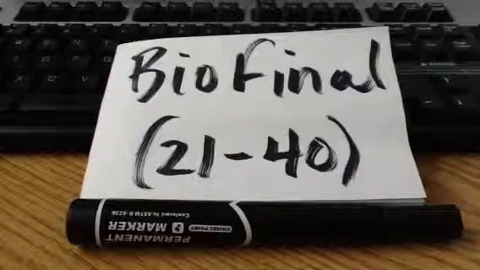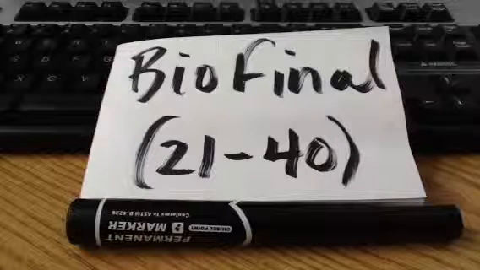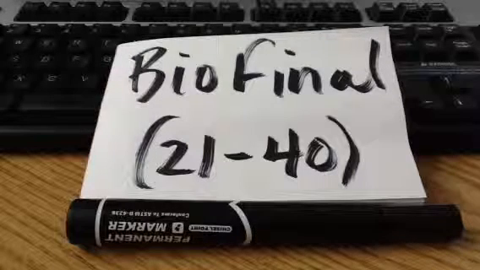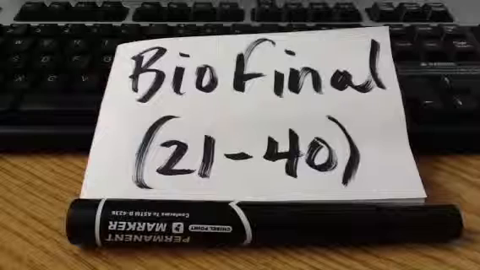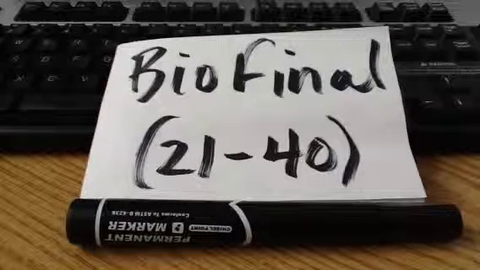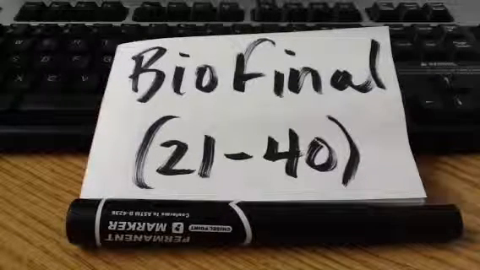Number 21. Cells use this process to bond together monomers in order to release energy, break apart a polymer in order to release energy, bond together monomers in order to store energy in the newly formed polymer, break apart a polymer in order to store energy in the new monomers.